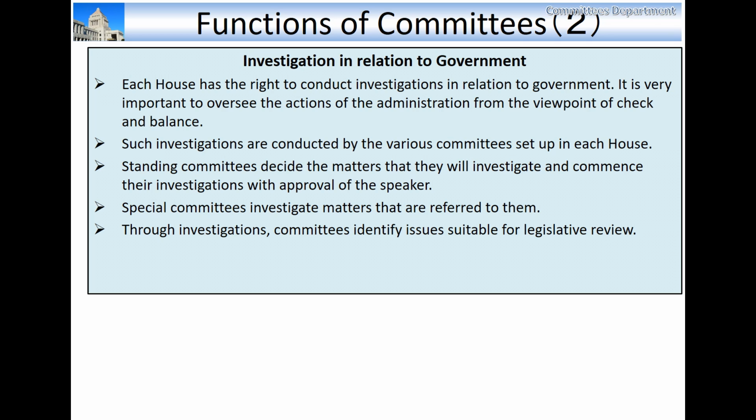Each committee conducts investigation in various manners, such as dispatch of members to every region of Japan and summon of witnesses. Through investigations, committees identify issues suitable for legislative review, and detailed deliberation of proposed legislation is also made by these committees.